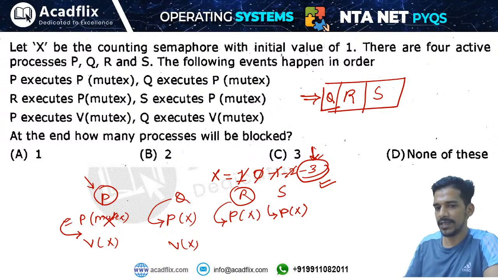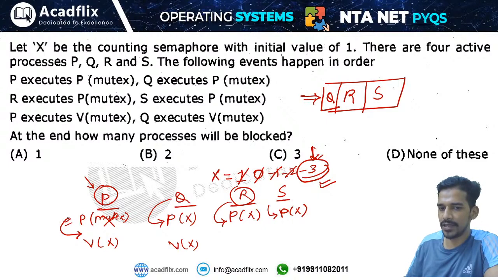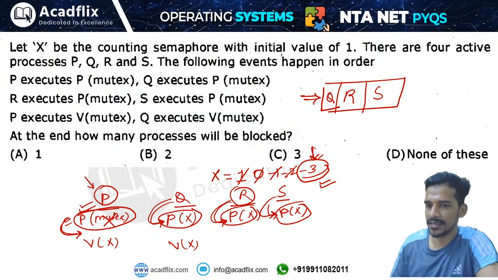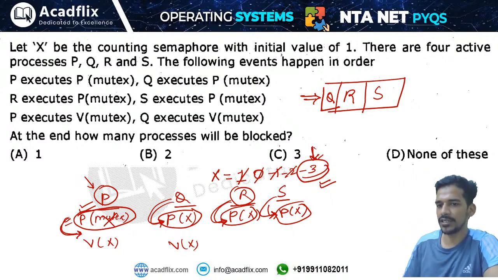If the semaphore operations are all concurrent, those who are saying the answer is 2, that is wrong. These processes are executing concurrently. Concurrently means that P executes the wait operation, then Q, then R, then S. Only one wait operation will be successful, and all the others will be unsuccessful. That means all these processes will be added to the suspended list, so at the end 3 processes will be blocked.